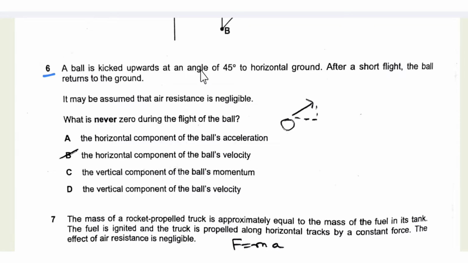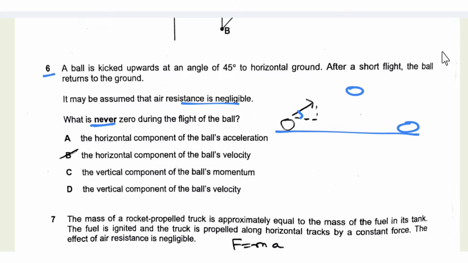A ball is kicked upward at an angle of 45 degrees to the horizontal. So the ball is kicked at an angle of 45 degrees to the horizontal. After a short flight, the ball returns to the ground. It may be assumed that the air resistance is negligible. What is never 0 during the flight of the ball? So the ball is at this point. The ball is thrown above the ground and it rises up, then it goes down.